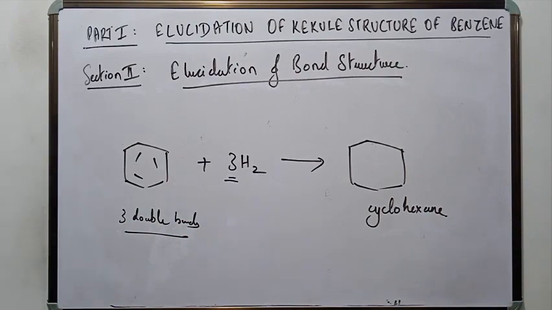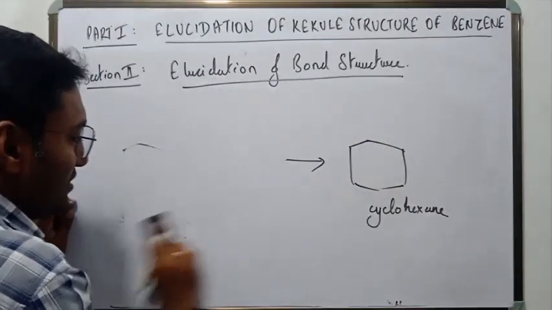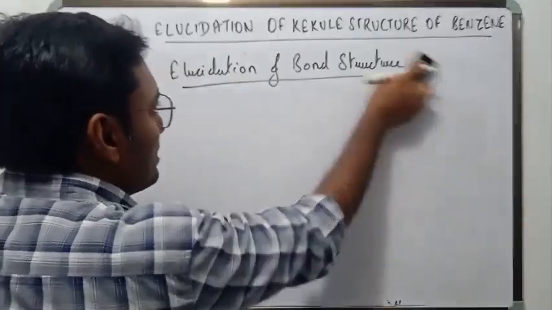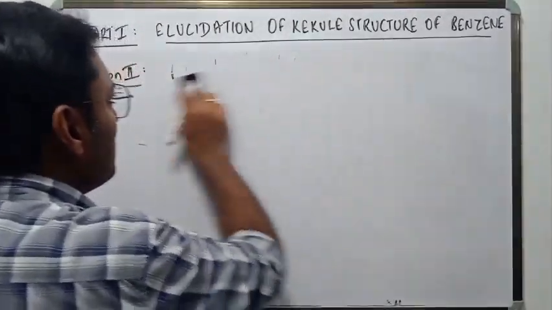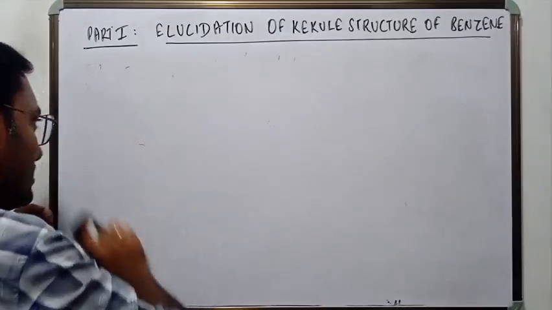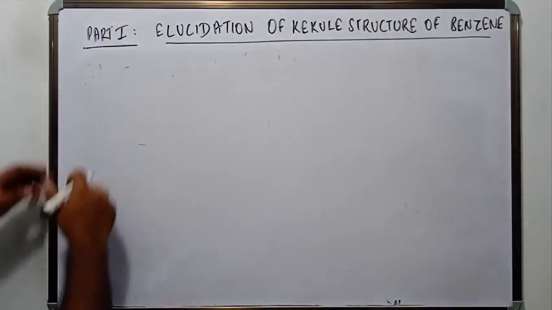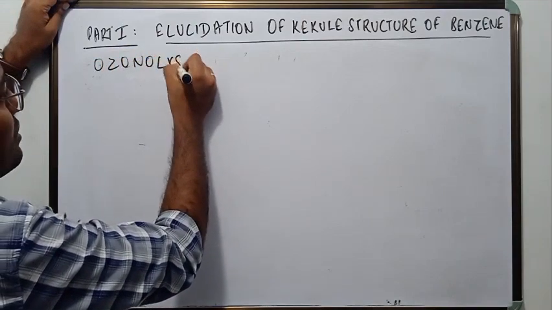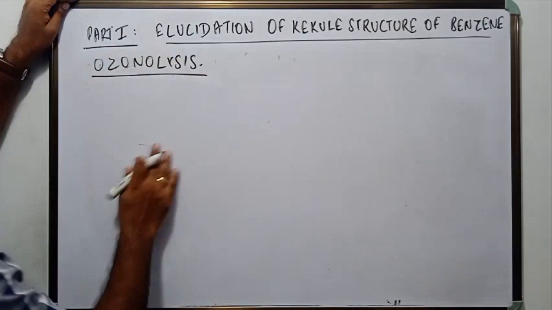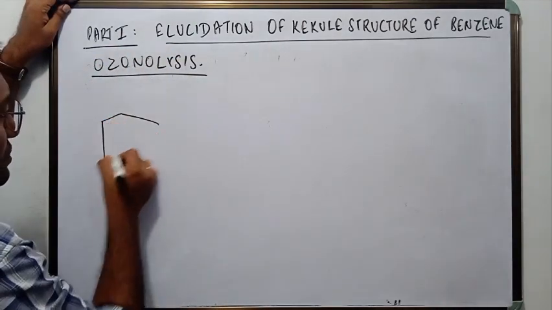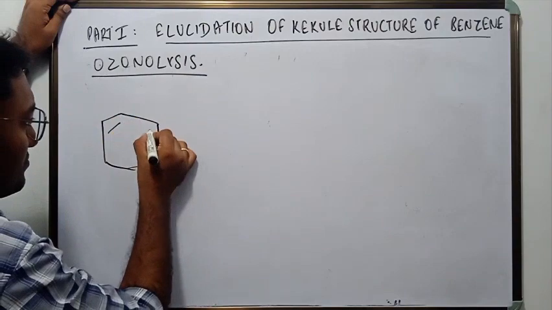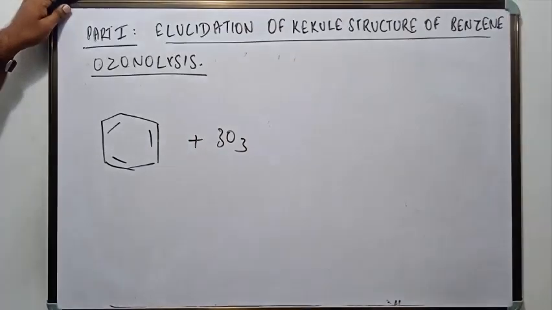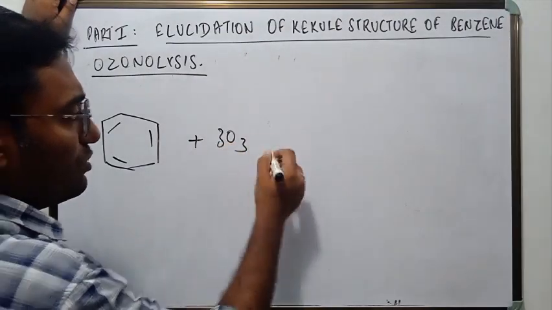Now the second thing that was coming as a question in August Kekule's mind was, where are these three double bonds located? So we will see that now. He conducted ozonolysis. So what did he do in ozonolysis? Let us see. So this is the benzene structure, and you conduct ozonolysis. Take three molecules of ozone. O3 is ozone. You take three molecules of ozone.